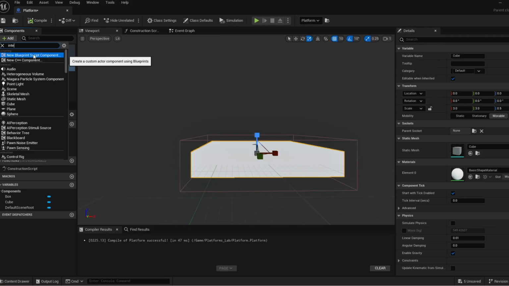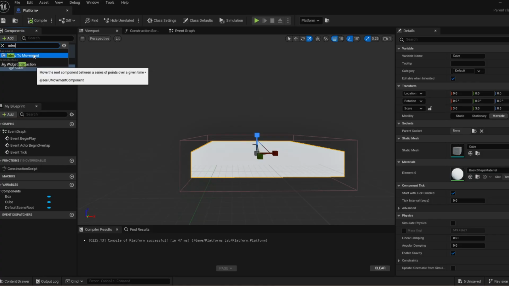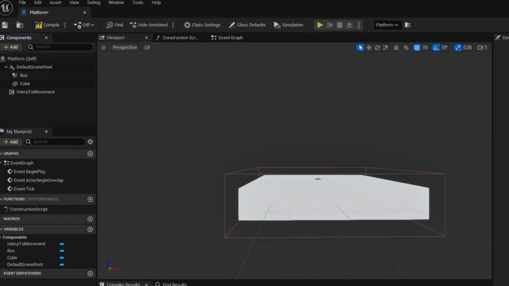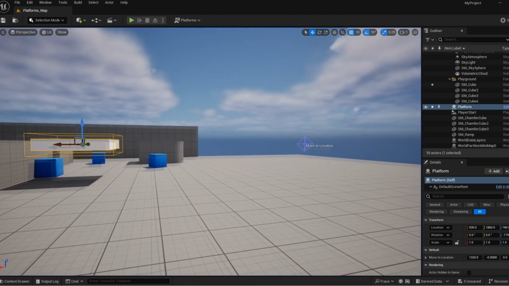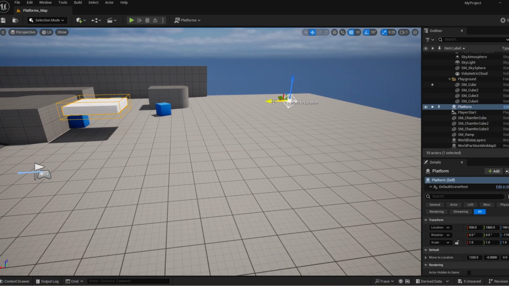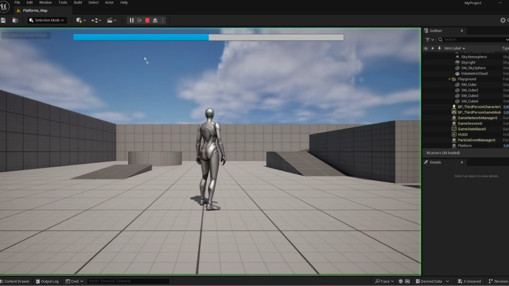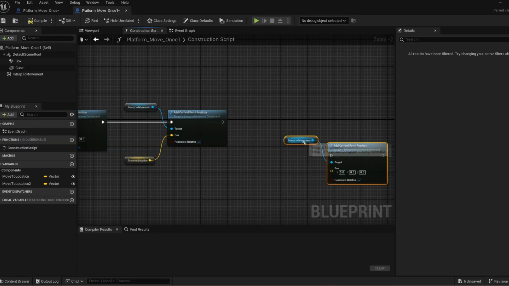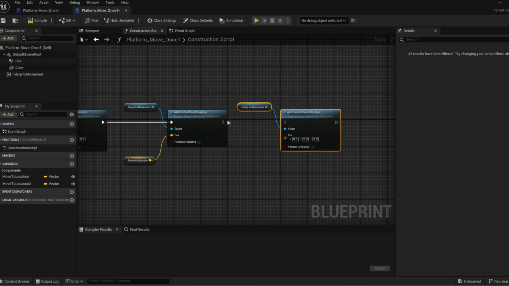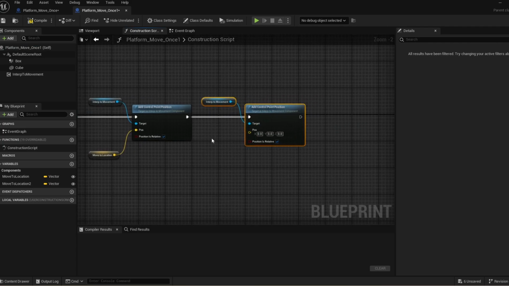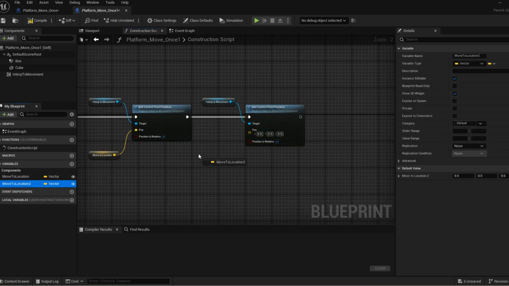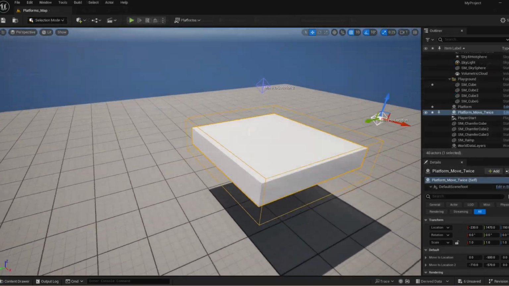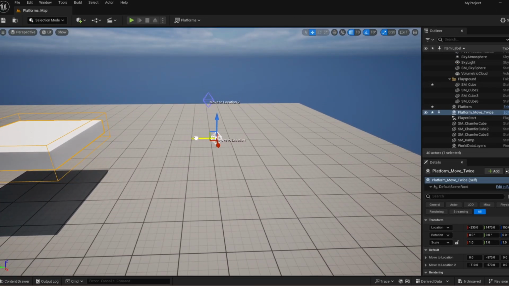To start off with, I created a basic platform that can move from its starting point to another point in space. Using the interp movement component in Unreal, as well as a vector variable that can be shown as a 3D widget, it was easy to set them up and ping pong them back and forth based on a set speed. Then I used the same code and system to create a variant with multiple points along its path. Simply adding another vector variable and duplicating the code in the same sequence in the construction script meant I can do this as often as I wanted.